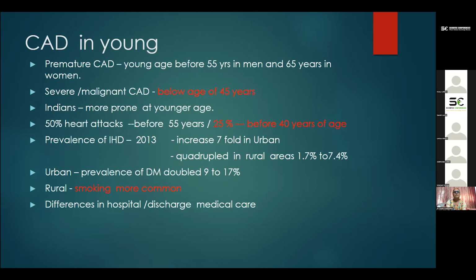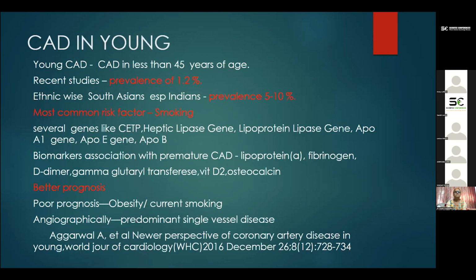These are the figures from 2013, when there was an increase of about 7-fold in the urban areas, and it has quadrupled in the rural areas from 1.7% to 7.4%. In the urban areas, diabetes mellitus has also doubled. In rural areas, smoking is still a major risk factor. And there are so many differences in the hospital and the discharge medical care facilities.